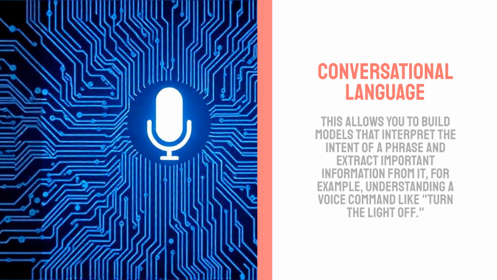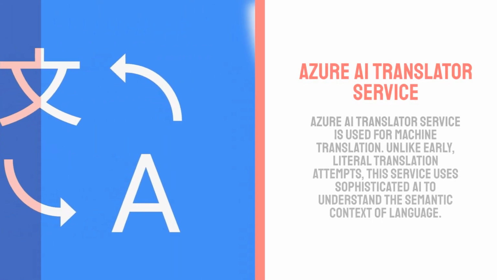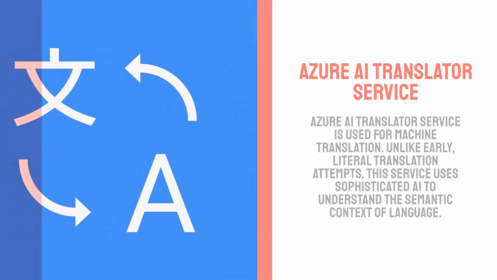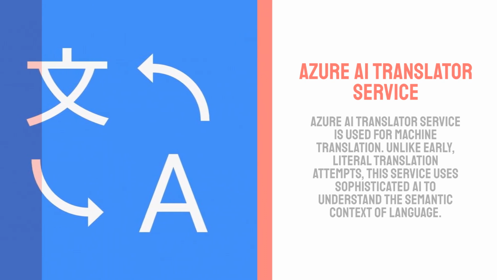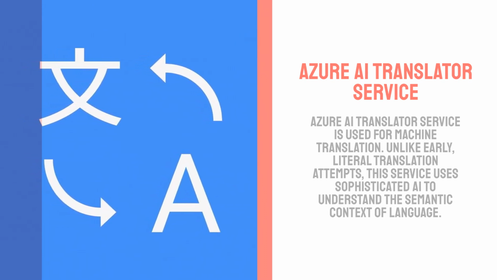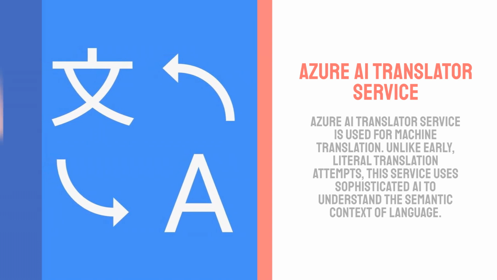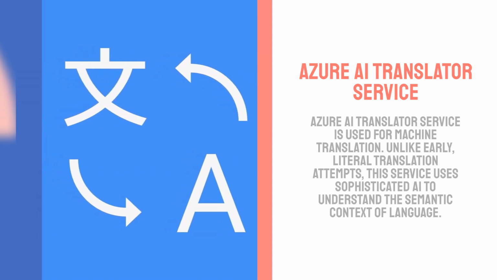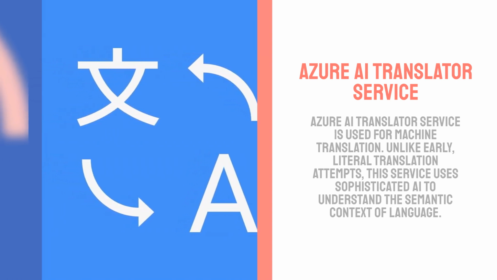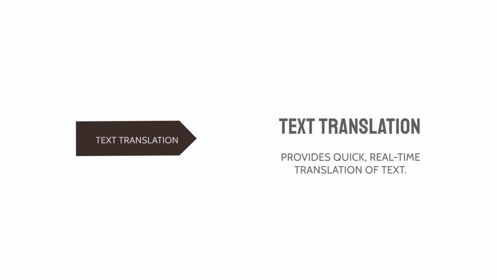Azure AI Translator. While the Azure AI Language Service focuses on analysis, the Azure AI Translator service is used for machine translation. Unlike early literal translation attempts, this service uses sophisticated AI to understand the semantic context of language, ensuring more accurate and natural translations. The service provides 3 core capabilities.